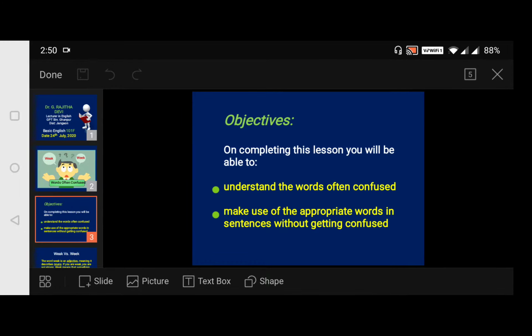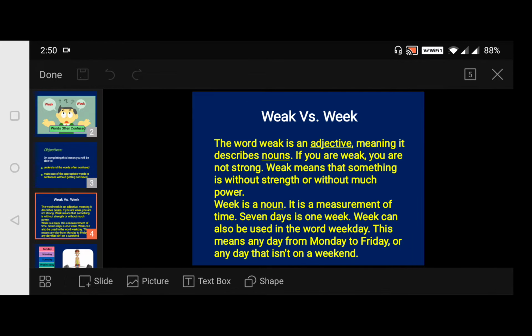Coming to the objectives of this lesson unit, on completing this lesson you will be able to understand the words often confused and make use of the appropriate words, appropriate in the sense suitable words, in sentences without getting confused. So these are the objectives of this lesson. I hope you will understand the words often confused and you will be able to make use of them appropriately. Moving to our next slide.